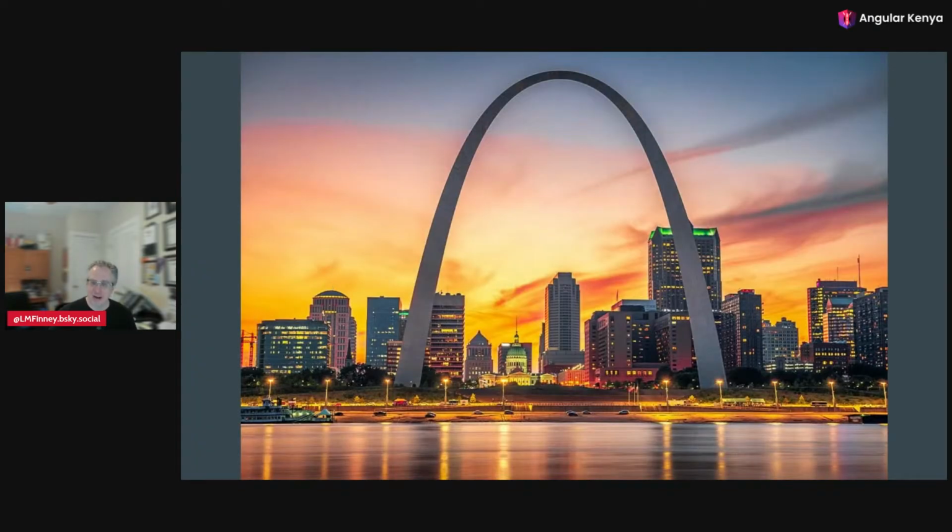And since I'm speaking to people in Kenya, you probably don't know where I'm from, a whole lot about us, but perhaps you have seen this thing before. This is the arch. This is the most famous symbol of the city where I live, which is St. Louis, Missouri, right in the middle of the country. We're right on the Mississippi River, which goes through the middle of the country. And this arch is a representation of St. Louis's history as America grew. It's about a 200-meter high arch. And now I'll get going into the talk itself.